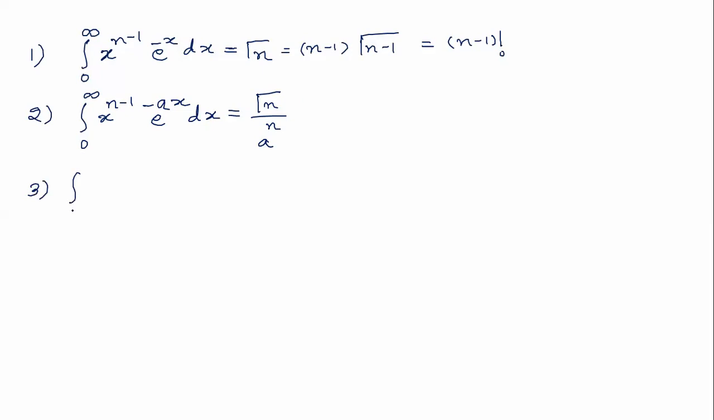And one more result: integration from 0 to infinity of x to the power n minus 1 e to the power minus a x squared dx is equal to gamma of n by 2 upon twice a to the power n by 2. We should never forget these results. These are always required during M2, M3 also, and henceforth also they will always be needed.